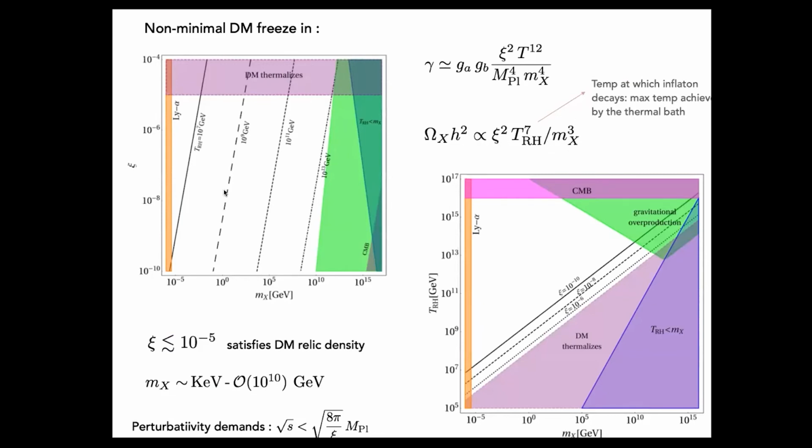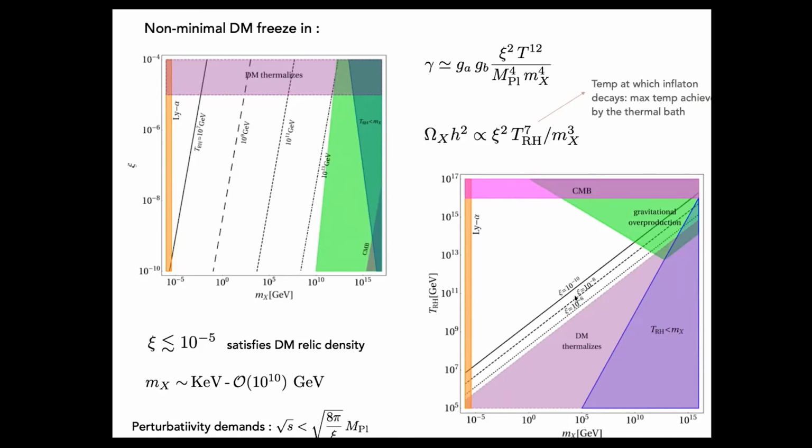So for a fixed Xi, if I can refer you to this plot, we can see that when the TRH is very small, the mx is small, and as TRH is progressing, the mx is becoming large. All these black lines are basically satisfying the relic density. This green region is a very interesting one. This basically corresponds to the minimal interaction. When we turn off the non-minimal interaction, that is Xi equals 0, we get this region, which is basically Xi equals 0.